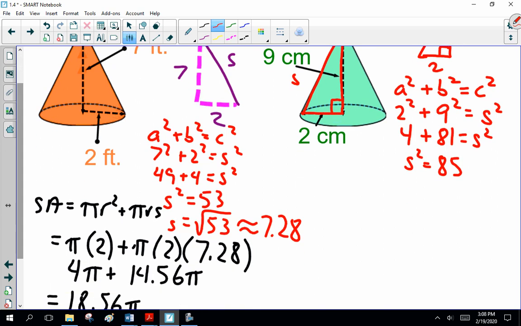Now, the reason I like this question, 2 reasons. 1, some people just go, oh, the slant height is 9. No, that's the height. So you misread the question, and then you screw everything up. And the other reason I like this, there's lots of little steps. It's really easy to screw up. So many people will go 81 minus 4, or forget the square root 89. Just zap boo-boos. So S is the square root of 89.